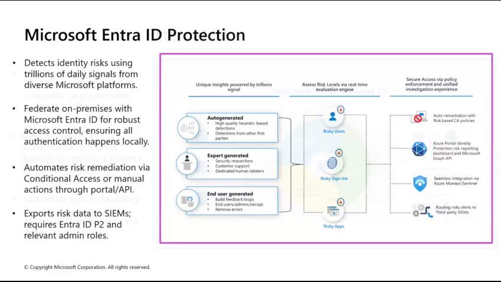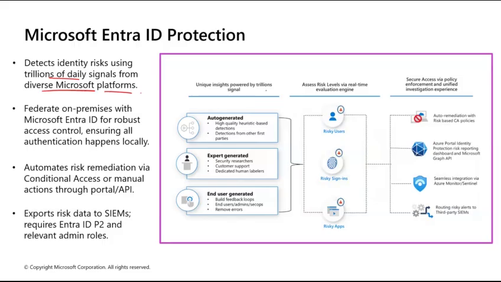Now, what is this Entra ID Protection? This is a security feature within Microsoft Entra ID that helps organizations automatically detect, investigate, and remediate identity-based risks in real time. So it continuously monitors user accounts and sign-ins for suspicious or risky activities using signals from across Microsoft's services and threat intelligence. See, it can detect identity risks using trillions of daily signals from diverse Microsoft platforms.